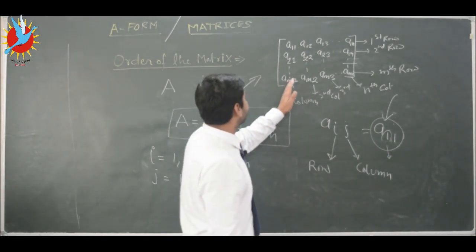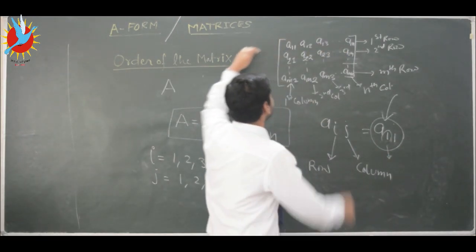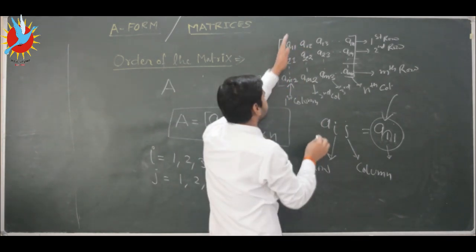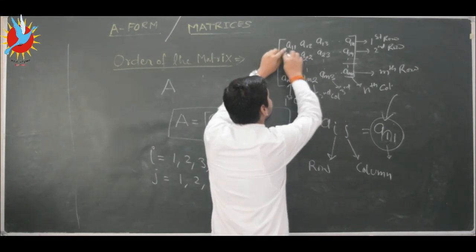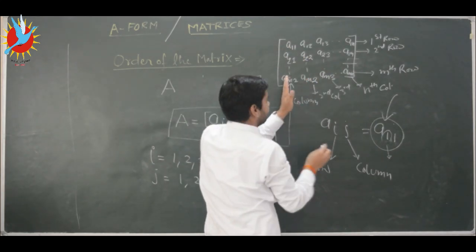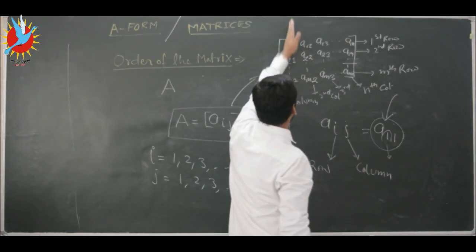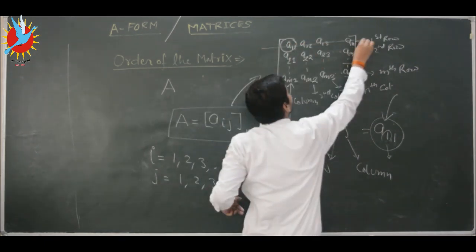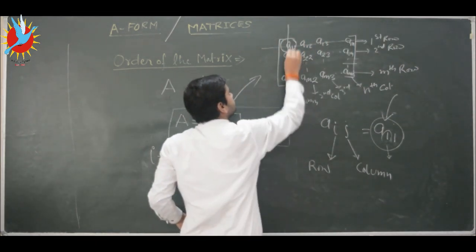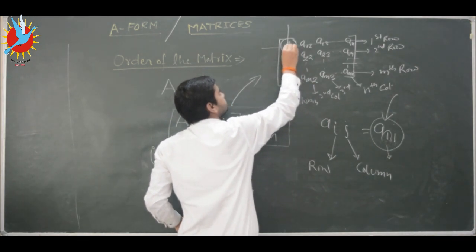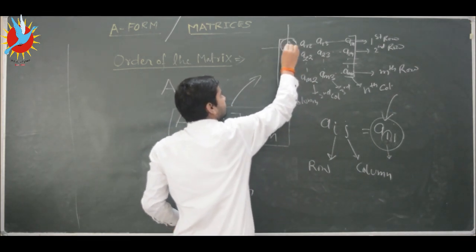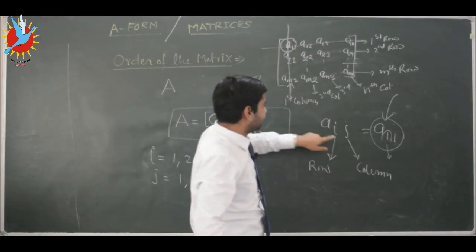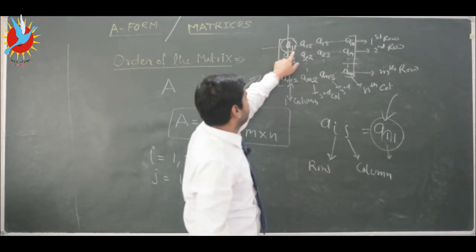The element which comes at the intersection point of the first row and the first column is the one we are talking about. This is our first row and this is our first column. The meeting point of these two lines denotes a number, and that number is A11.